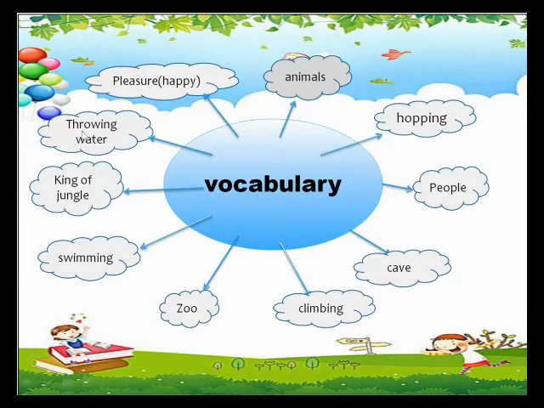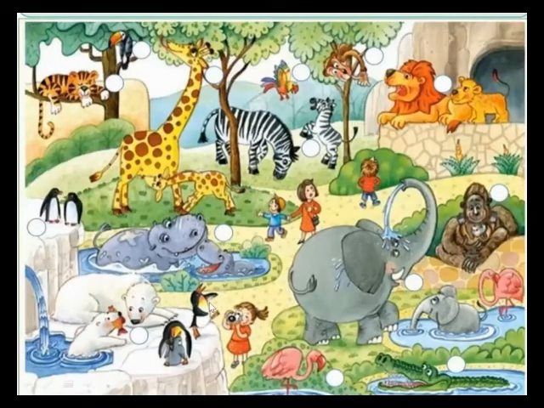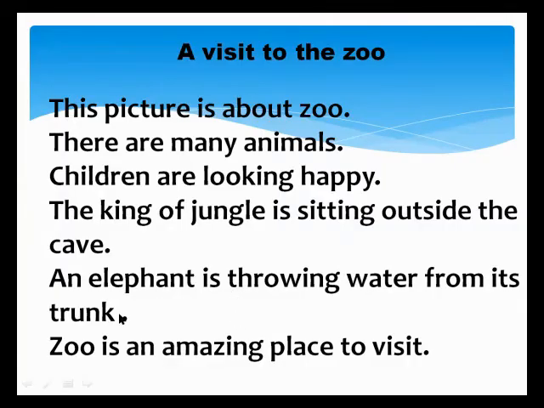Okay, the next word is swimming. Who is swimming in the water? The elephant is swimming in the water, and there is a polar bear. It's also eating fish, and they all are enjoying. The weather is very pleasant. An elephant is throwing water from its trunk. Zoo is an amazing place to visit.